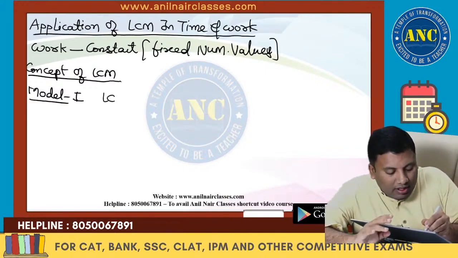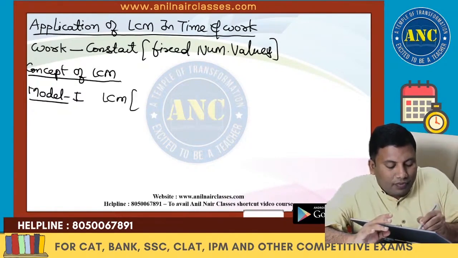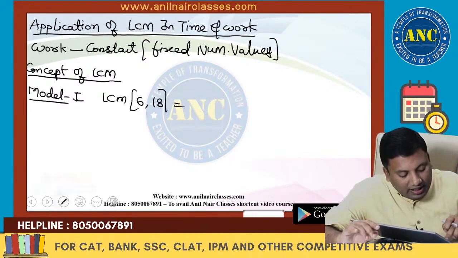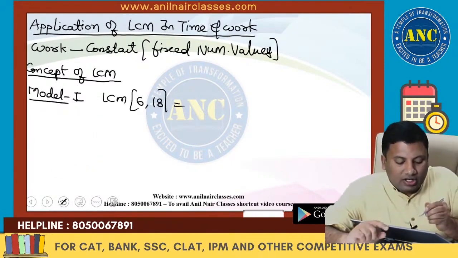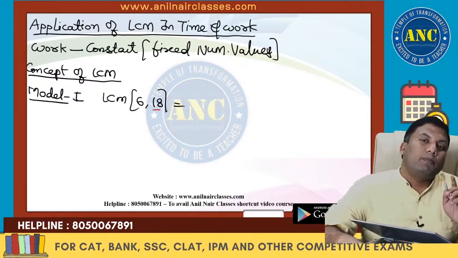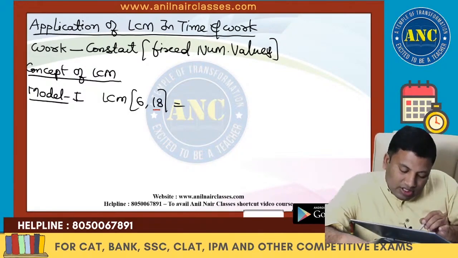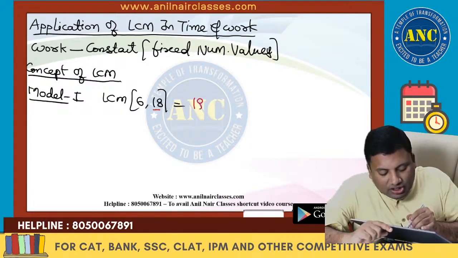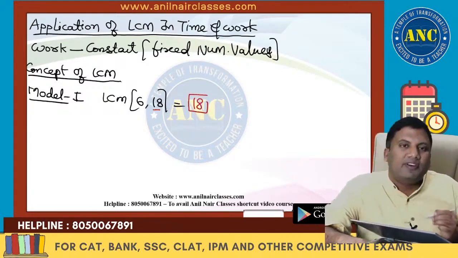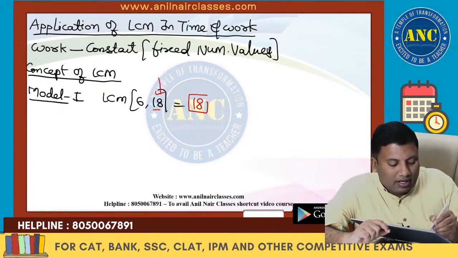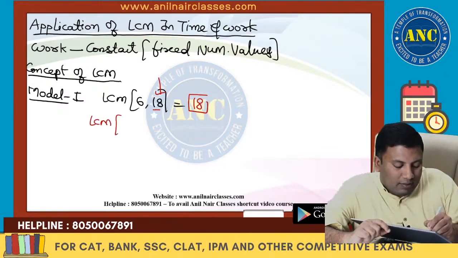Model number 1. LCM of 6, 18. Step number 1: take the largest number. The largest number is 18. Is this largest number a multiple of every other number? 18 is 6 into 3. Yes. If the largest number is a multiple of every other number, then the answer is nothing but the largest number.